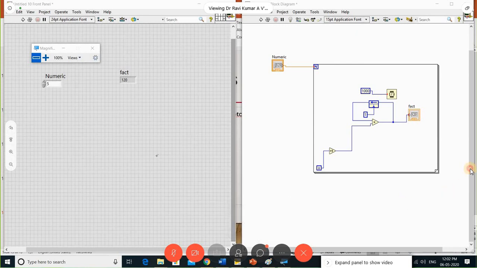Yes, for wireless communication, for example, for the student version, we have the MyRIO. In MyRIO, an inbuilt wireless module is there. So we can do simple projects on wireless communications.